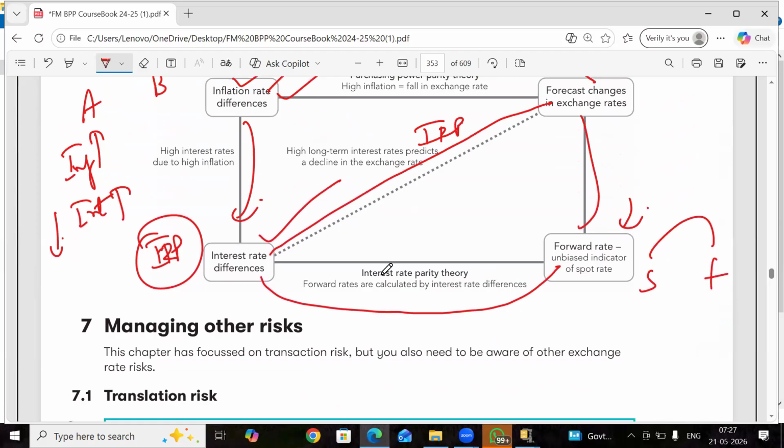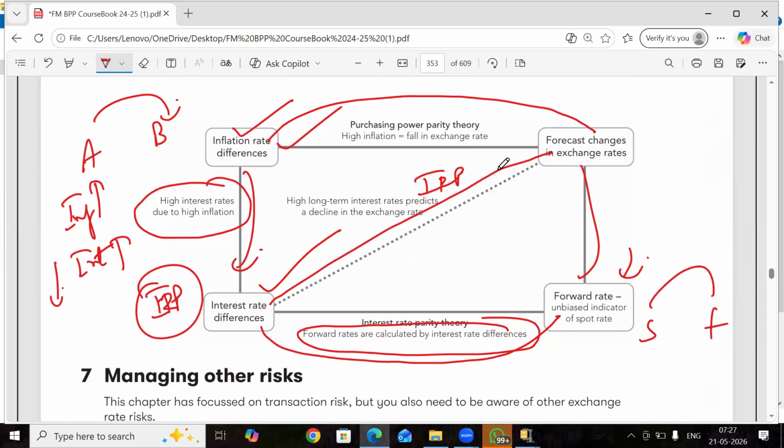You can see here clearly. Forward rates are calculated by interest rate differences. High interest rates due to high inflation. Yes, if the inflation is high, interest rates will be high. High long-term interest rate predicts a decline in exchange rate. Yes, if the interest rates are high in a country, its exchange rate will go down because purchasing power is less. That is also done. High inflation, fall in exchange rate. That is also done. Everything is interconnected.